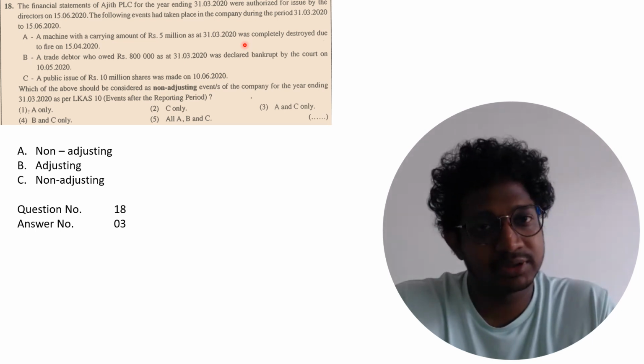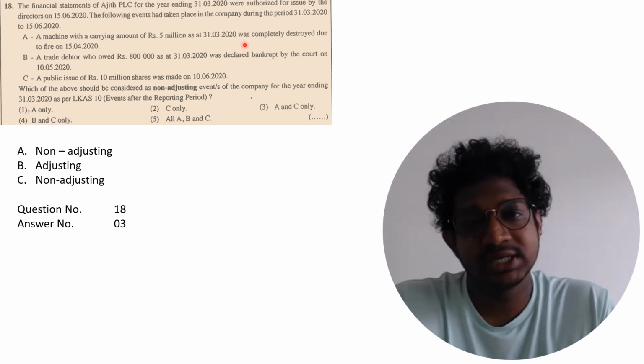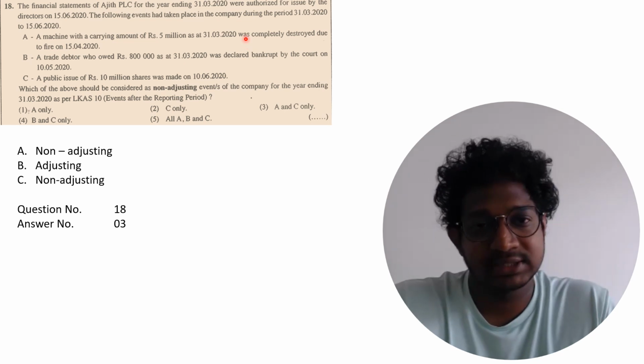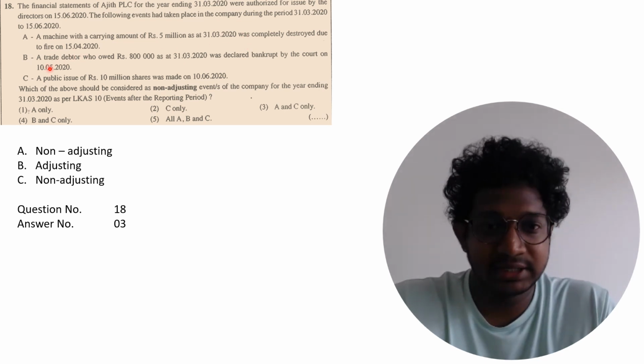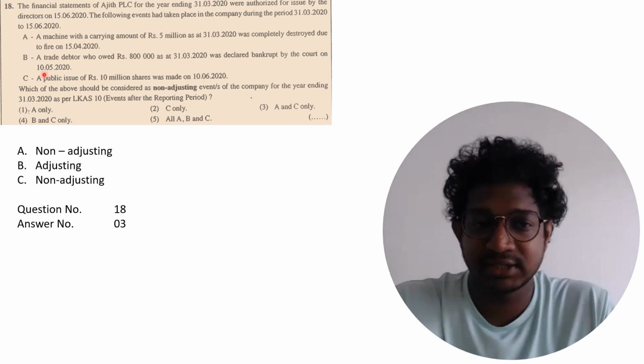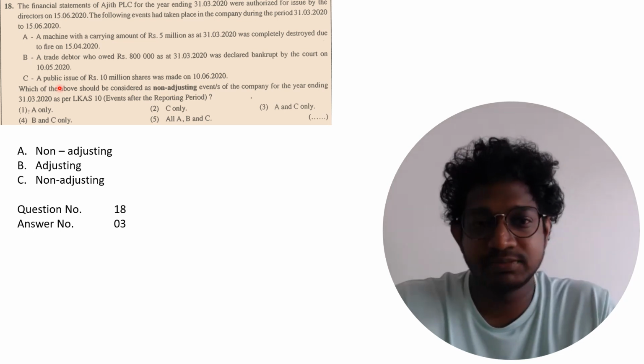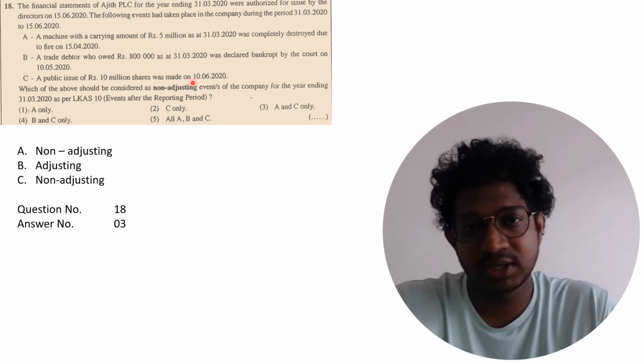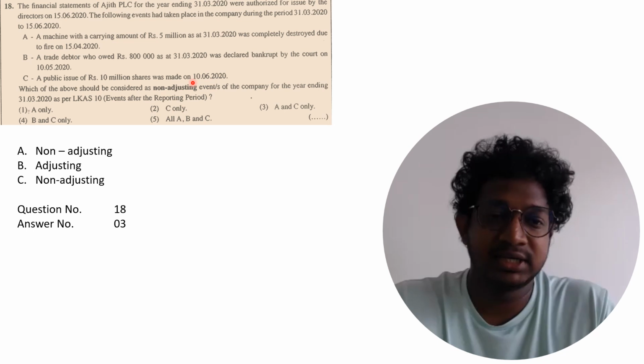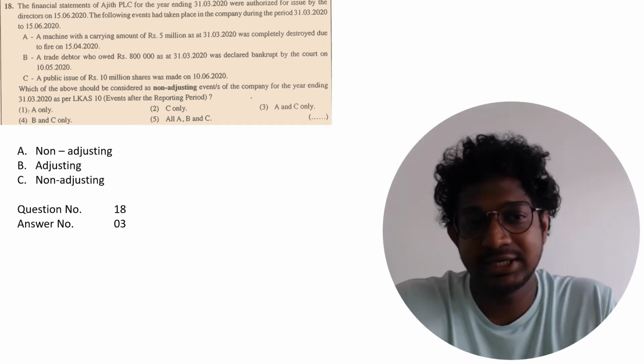So fire destroys, we do not adjust for the concerned financial year. So that is a non-adjusting event. A trade debtor declared bankrupt as of 31st March before authorizing the financial statements. So which means that can be adjusted. A public share issue was made after the financial date. You can't adjust that. So non-adjusting events are A and C only.